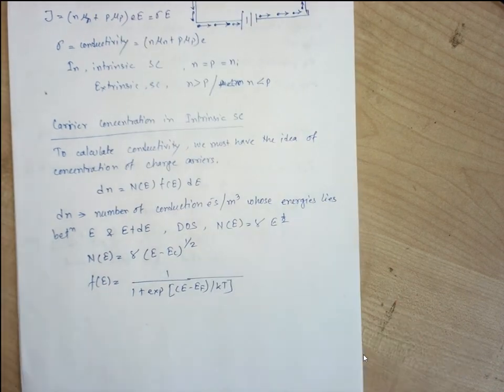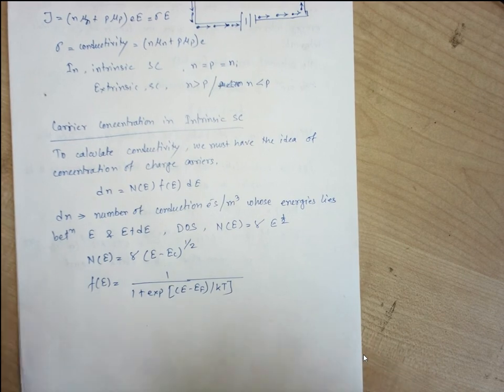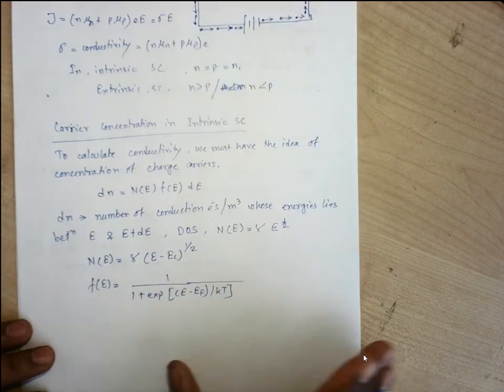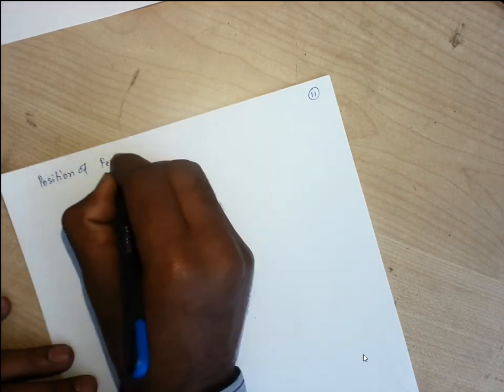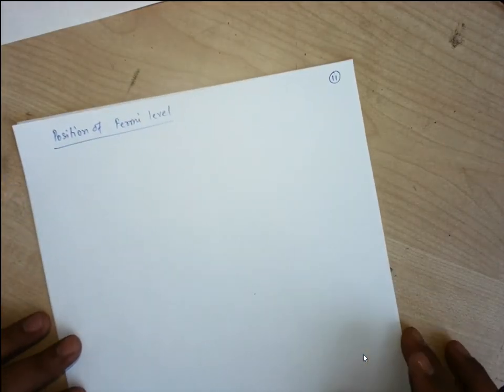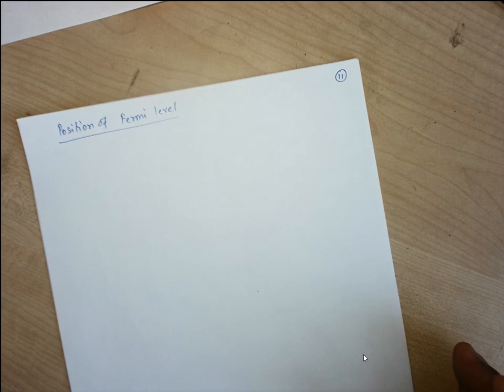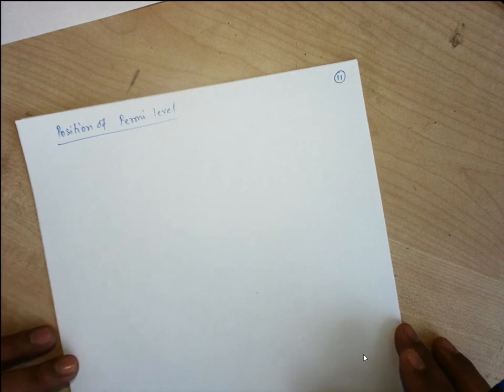Up is clear? We can consider the carrier concentration. So carrier concentration now is in terms of electrons only. Let us consider, now we are supposed to see the position of Fermi level. What we have been taking as the idea about the Fermi level is that it is the highest energy level that can be acquired by the charge carriers at a particular temperature, right? At a particular temperature, it is the highest energy level that can be acquired by the charge carrier.